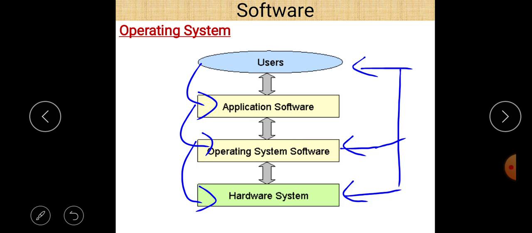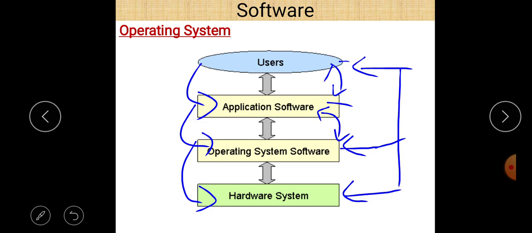So operating system is a set of programs which act as an interface between the user and the hardware. Now you can also see arrows in both directions. So the user can give and take data from the operating system, then application software deals with the operating system.